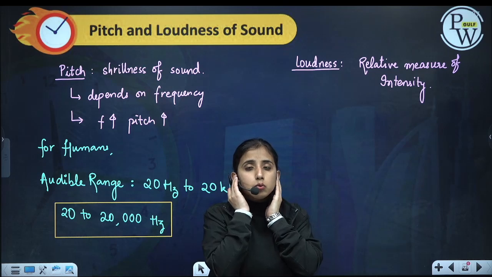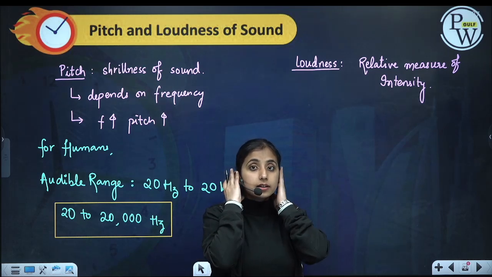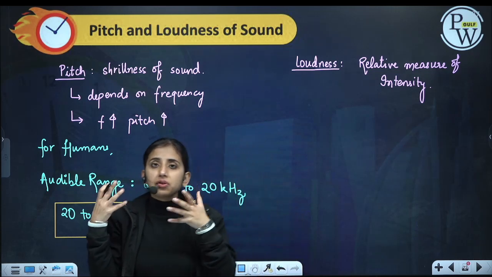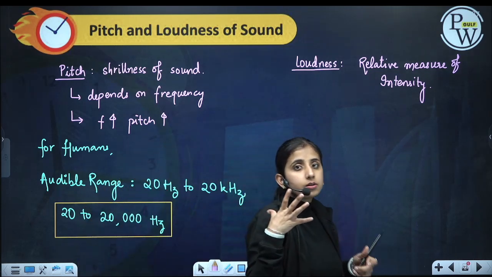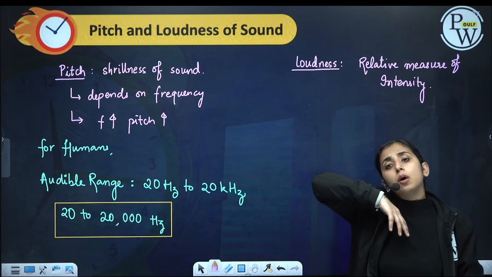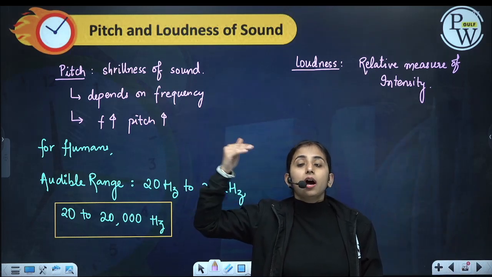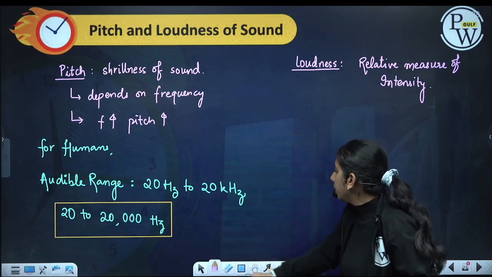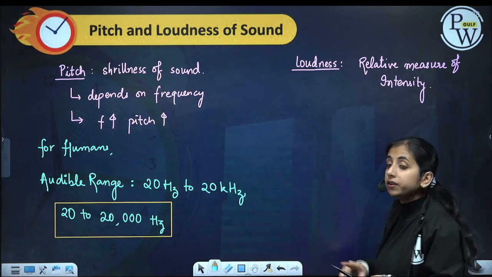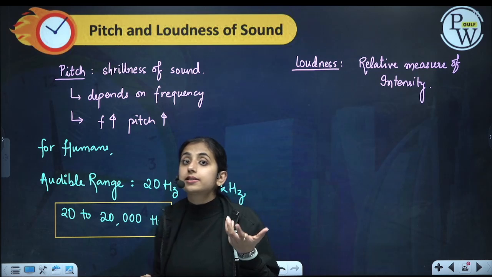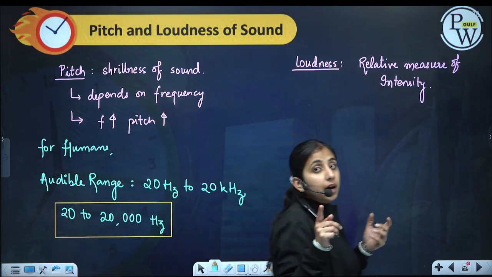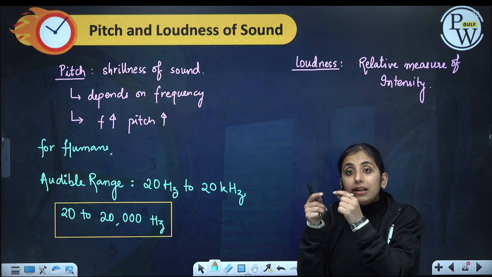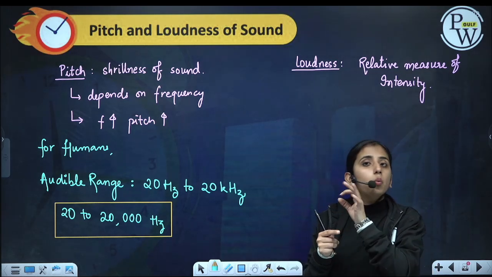Sometimes when we hear too large a sound, we feel that our ears are suffering. It is not good for our ears. We feel like this is hurting our ears. So same, we cannot hear sound of any large intensity. After a certain limit, we cannot hear that. Our ears will get damaged. So the audible range of intensity for human ears is 10 raised to the power minus 12 watt per meter square. Less intensity than this, we cannot hear.